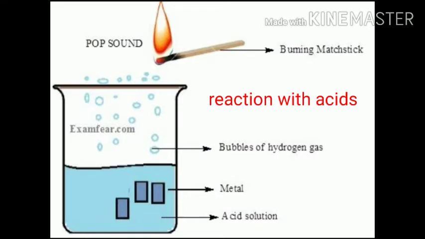Okay. Reaction with acids. Metals react with acids and produce metal salts and hydrogen gas. This hydrogen gas burns with a pop sound. The pop sound indicates the presence of hydrogen gas, and non-metals do not react with acids. So, what are the things? Metals react with acid and produce metal salts and hydrogen gas, and non-metals do not react with acids.